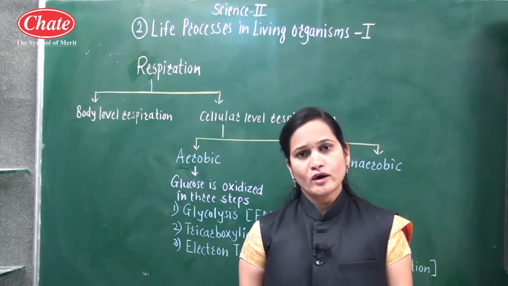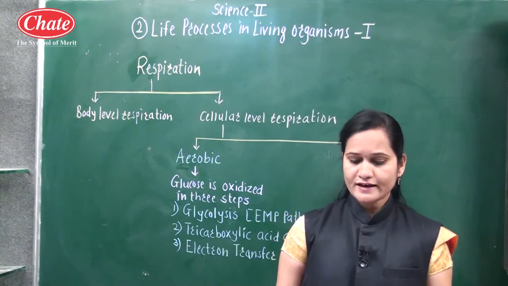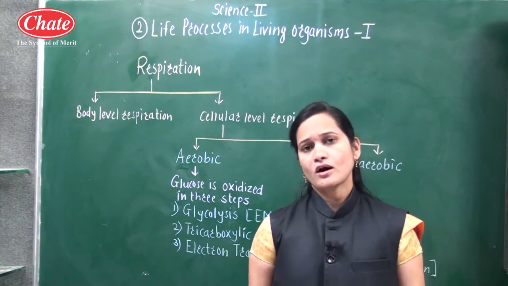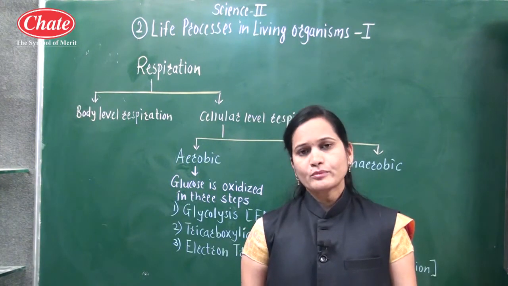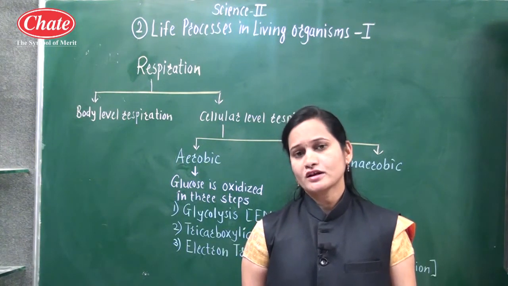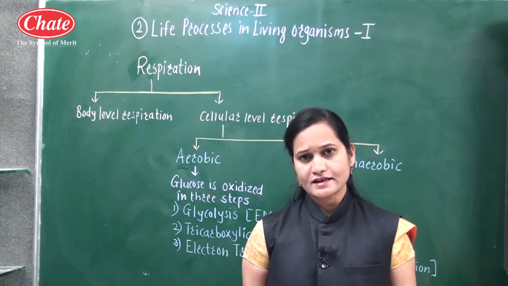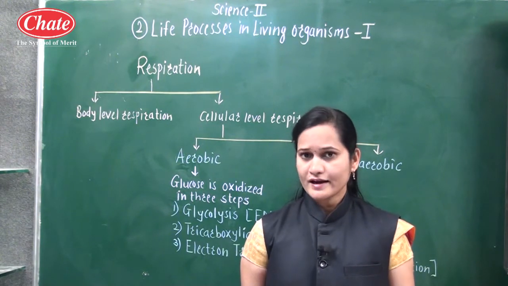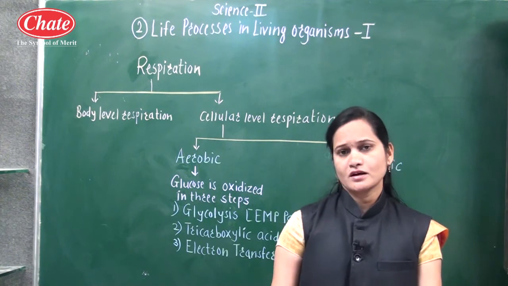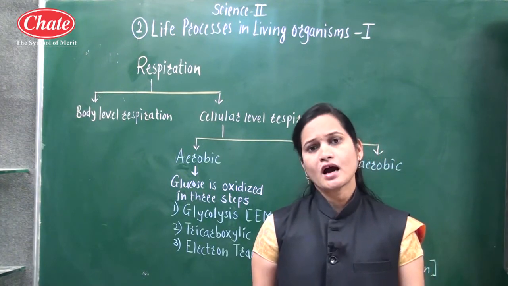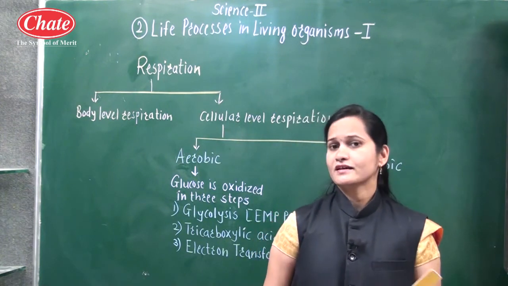Of these, carbohydrates, fats and proteins are the main source for energy production, and these are all harvested in the mitochondria. But foodstuff alone is not sufficient for energy production. Oxygen is also necessary for the production of energy, and we get this oxygen by the process of respiration. So let us see how respiration takes place in our body, and after that we will see a diagram related to respiration.